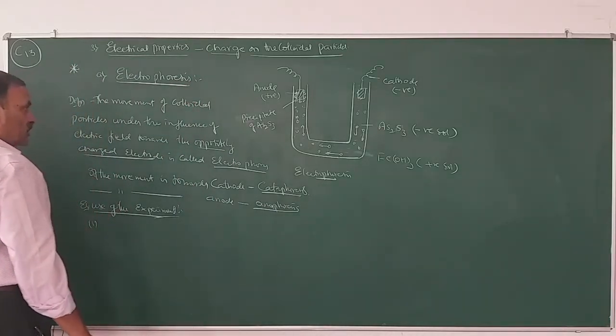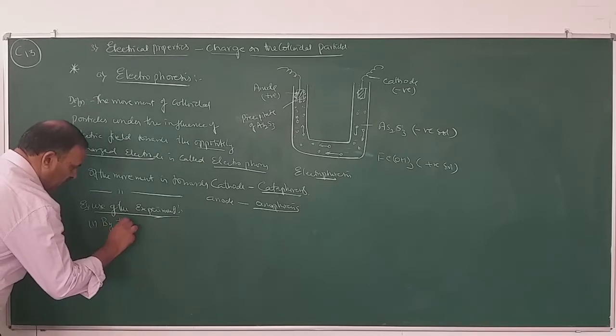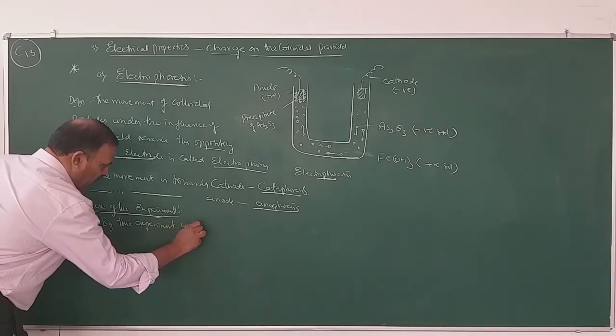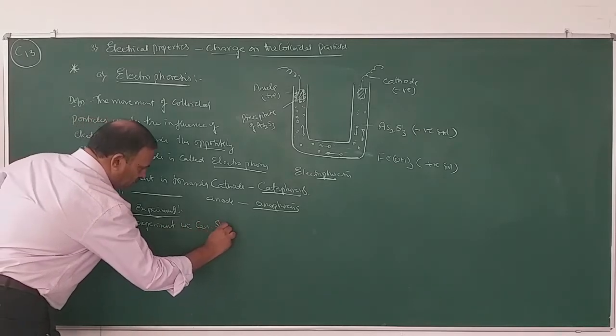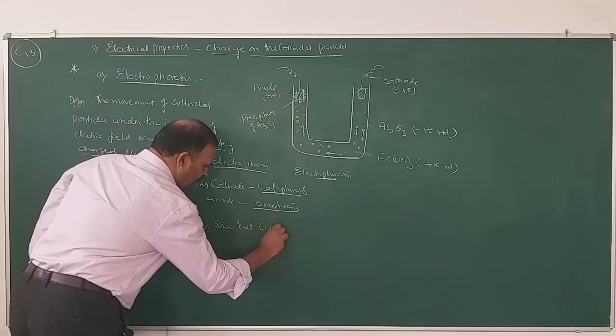So, this is the first use. By this experiment, we can show that colloidal particles carry charges.